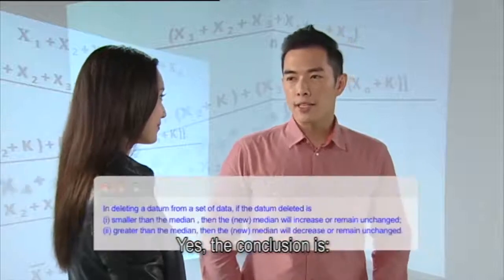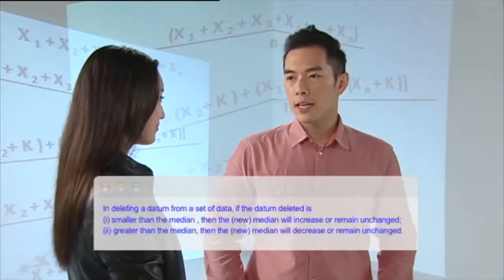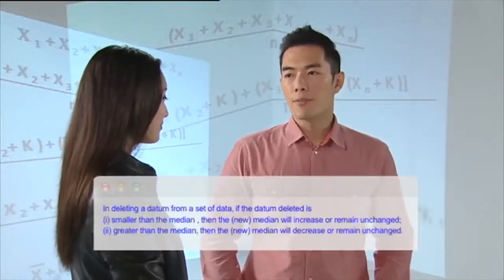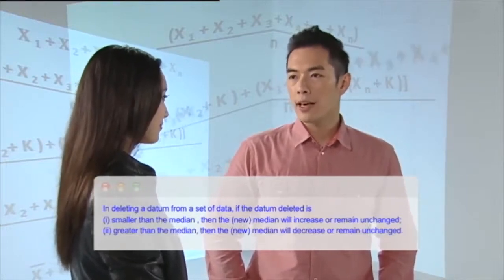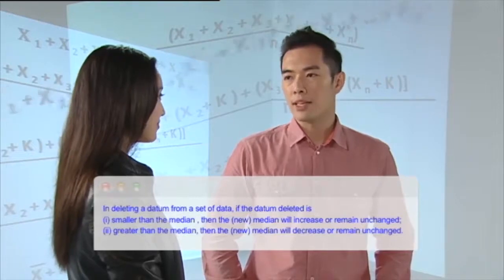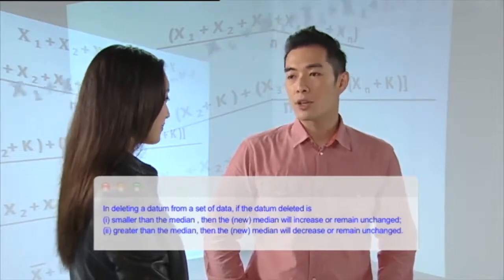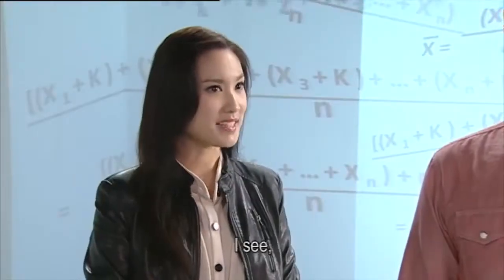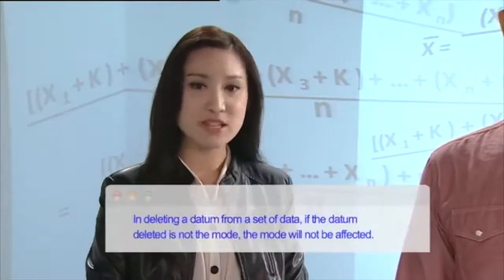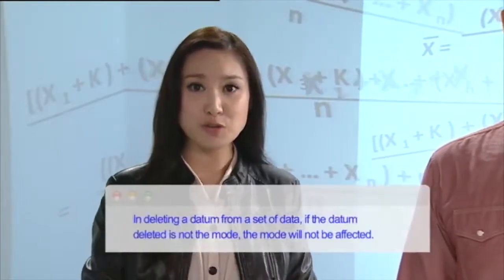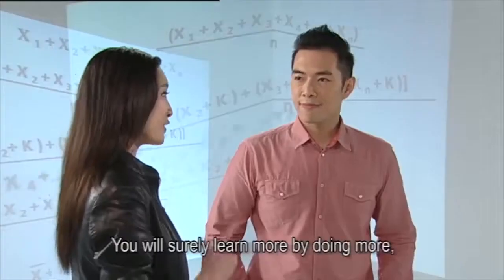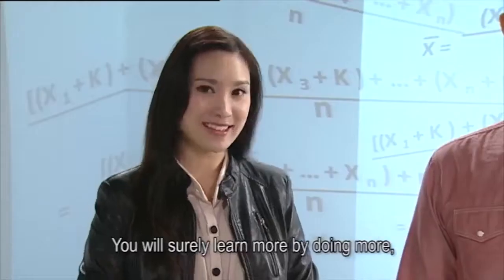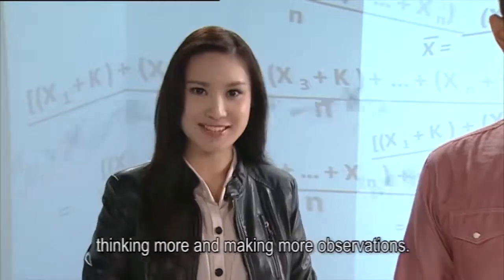Yes, the conclusion is, when a datum is deleted from a set of data, if this datum is smaller than the median, then the new median will increase or remain unchanged. On the other hand, if this datum is greater than the median, then the new median will decrease or remain unchanged. I see. So if the deleted datum is not the mode, then the new mode will not be affected. Smart girl. Thank you. You will surely learn more by doing more, thinking more, and making more observations.